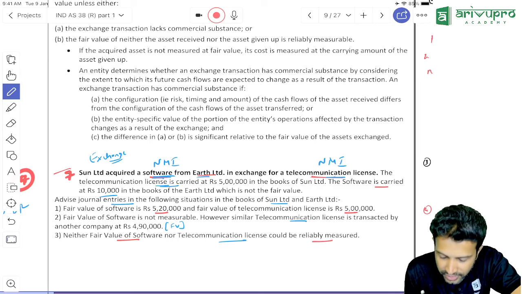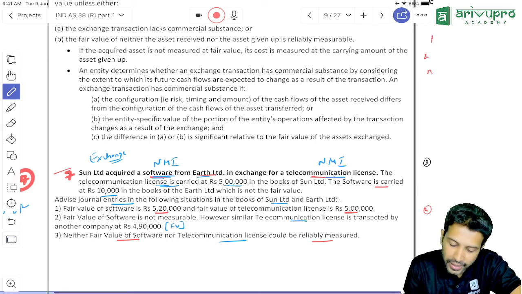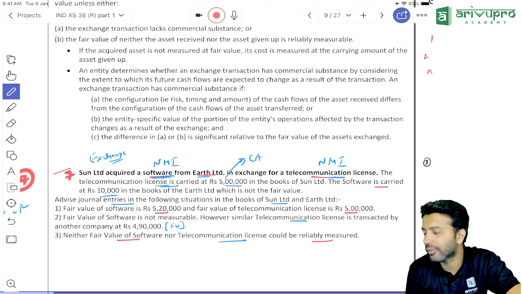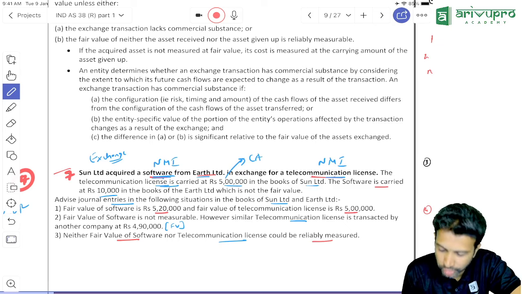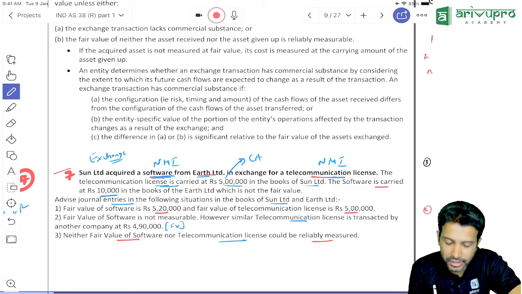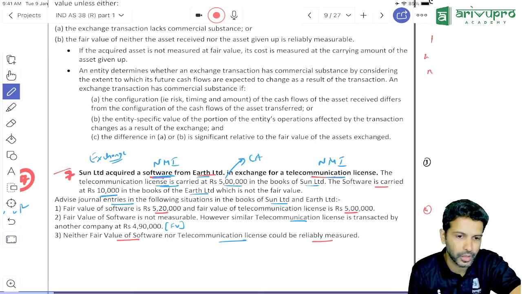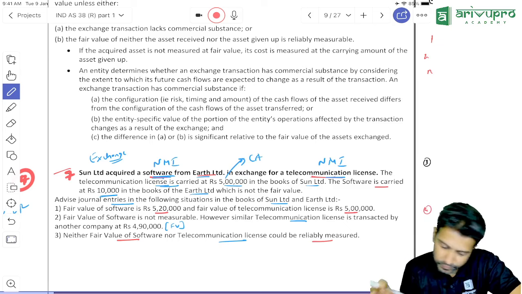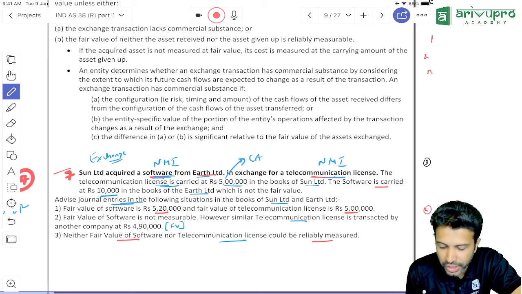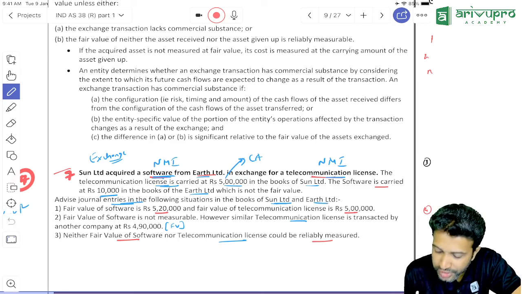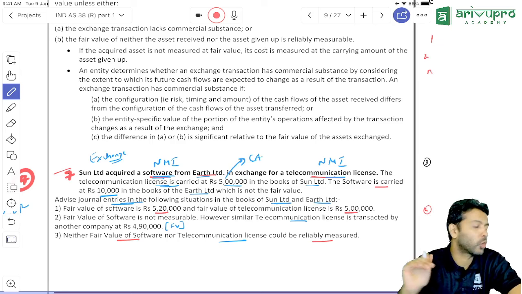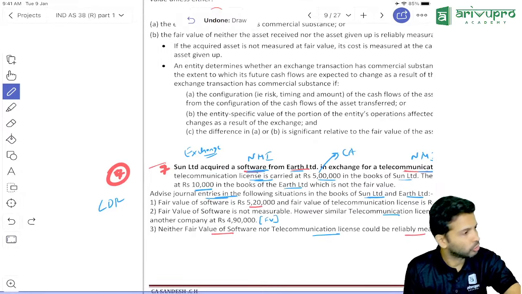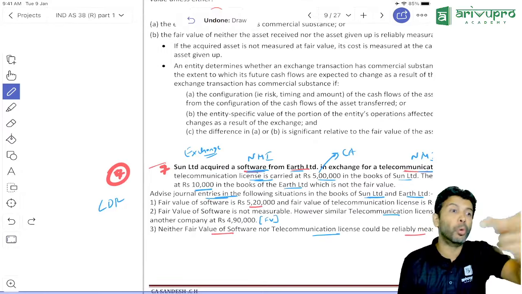That license is carried at 5 lakh. Carried in books means, is this fair value or carrying amount? The carrying amount of the license is 5 lakh in the books of Sun. The carrying amount of the software is 10,000 in the books of Earth. They have given both. Okay, fine. Advise the journal entries in the following situation in the books of Sun and Earth. That's the reason. Good question. I'll keep this as an LDR. So you need to pass the journal entry in the books of both the parties.